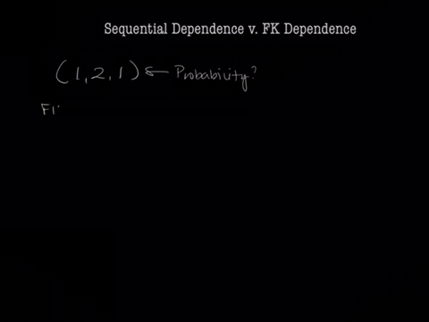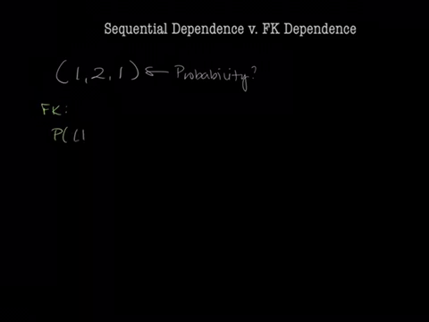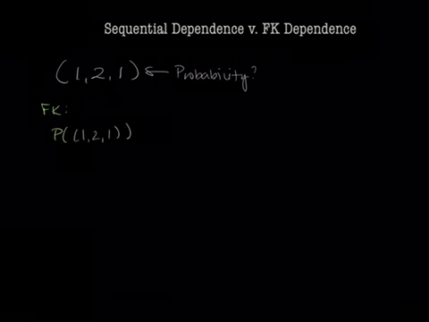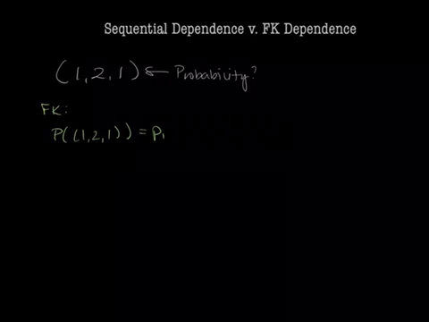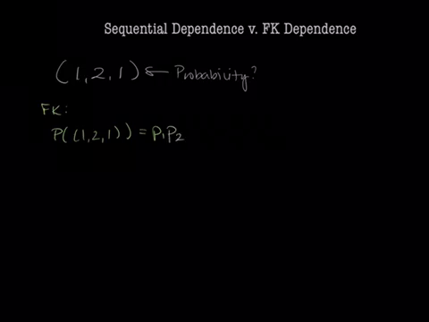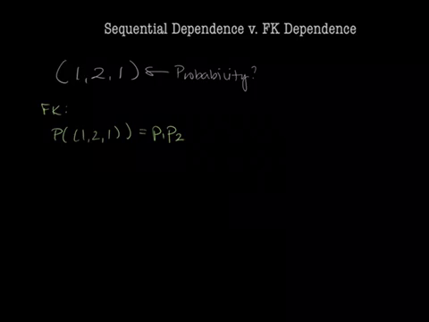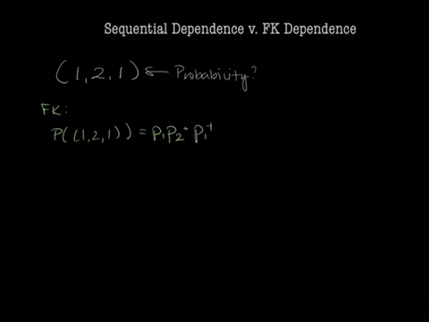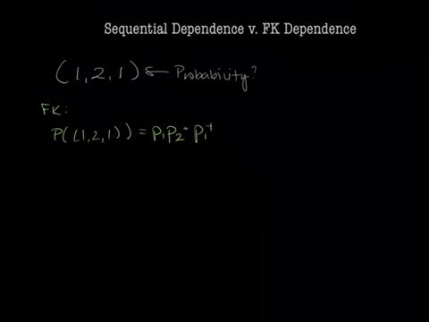For first-kind dependence, the probability of the sequence 1, 2, 1 is going to equal P1, right, because that's the probability epsilon 1 equals 1. Now, the second one is going to be P2 minus because this is a different outcome than 1, so we need to weight away from that happening. And the third one is 1. Now, in first-kind dependence, we weight towards the first one, so this is P1 plus, right? We're weighting towards the first one.